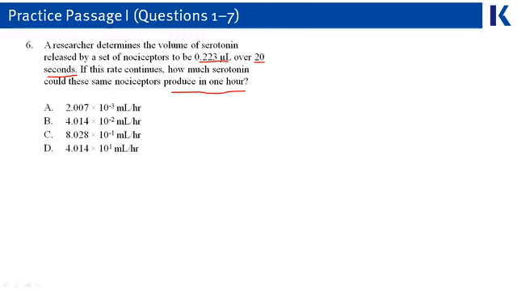So it's really just a conversion problem, but conversion problems, while they tend to have easier math, do still take time, and that's why you want to leave these types of problems for the end of the section. So let's take a look at the math now. We want to set it up so that all our units will cancel out, and we eventually get the units that we see in the answer choices, which is milliliters per hour. So we can set this problem up like this. In this way, our units will cancel out. Microliters are going to cancel out, seconds will cancel out, and we're left with milliliters per hour.